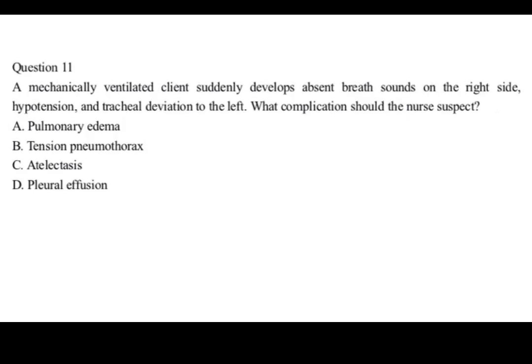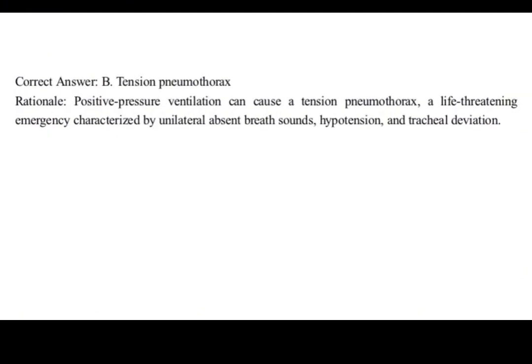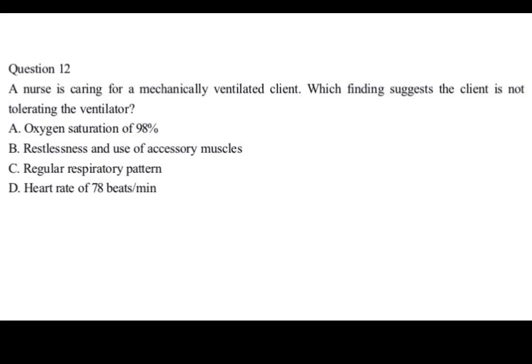Question 11. A mechanically ventilated client suddenly develops absent breath sounds on the right side, hypotension, and tracheal deviation to the left. What complication should the nurse suspect? A. Pulmonary edema. B. Tension pneumothorax. C. Atelectasis. D. Pleural effusion. Correct answer, B. Tension pneumothorax. Rationale: positive pressure ventilation can cause a tension pneumothorax, a life-threatening emergency characterized by unilateral absent breath sounds, hypotension, and tracheal deviation.